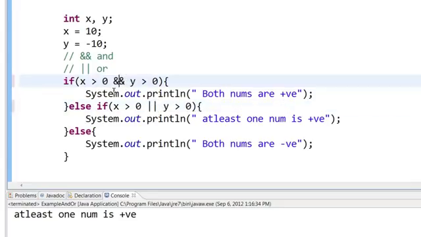Now what is a shorthand? Imagine I have x as minus 10 and y as positive 10. Now it will come here and check if x is greater than 0. Well, is x greater than 0? No, it is not. So if this condition fails, a shorthand will not even bother to look at the other condition, because both conditions must be true for AND to work. AND is: x must be greater than 0 and y must be greater than 0.